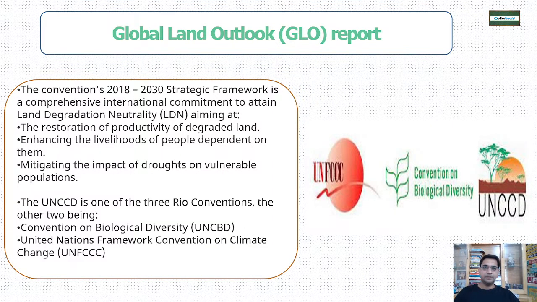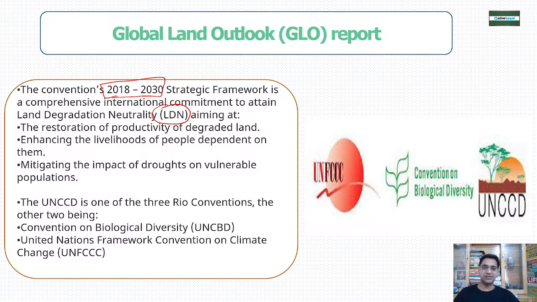Now under this convention, a 2018-2030 strategic framework has been launched. The focus area of this whole framework is to attain land degradation neutrality. Land degradation neutrality means whatever land has been disturbed is okay, but now we don't want to disturb other land.